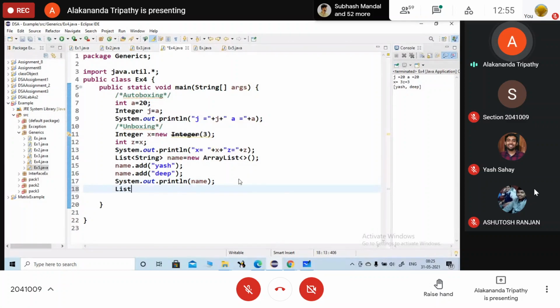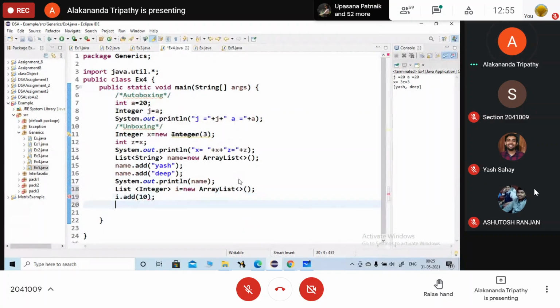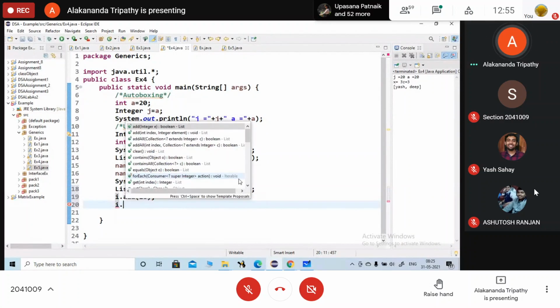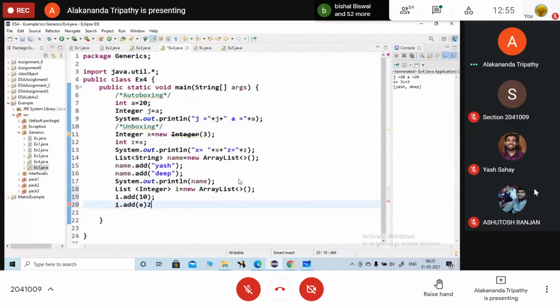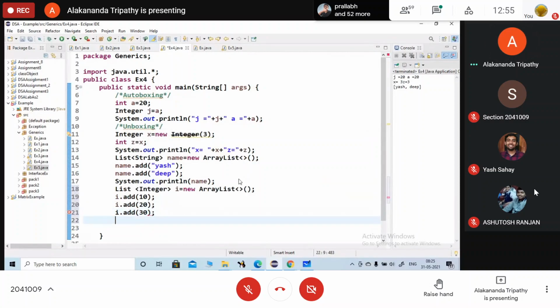So now suppose here I want to create one list. So the list is of type, now what type is this? Integer. Okay. So here I am just showing you one example. This you are going to learn in your next semester. These come under your collection classes, I think. Here, add. Now here 10. Again here I will have another value. Dot add 20. Okay. I dot add. This one is 30.